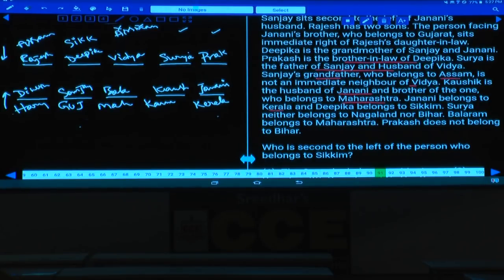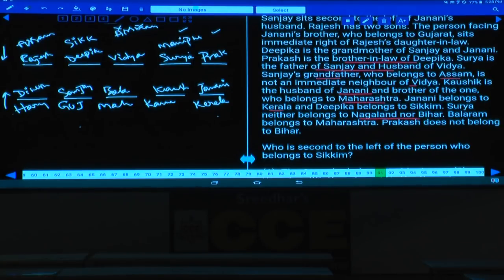Janani belongs to Kerala and Deepika belongs to Sikkim, we have taken that one. Surya belongs neither to Nagaland nor Bihar. So what else is left over here? This Surya must be from Manipur. That's the only state left over for this one, and this person belongs to Manipur.